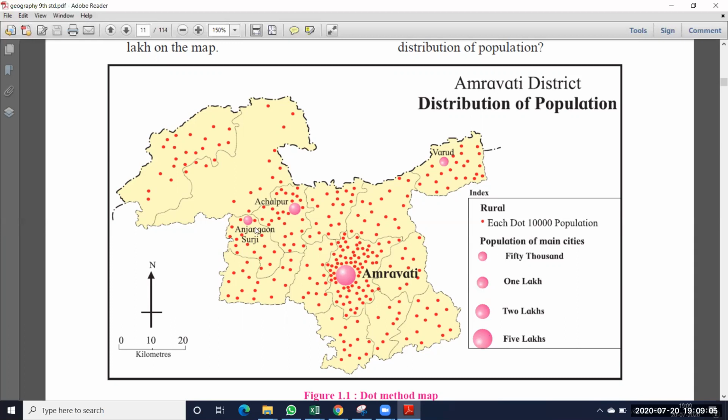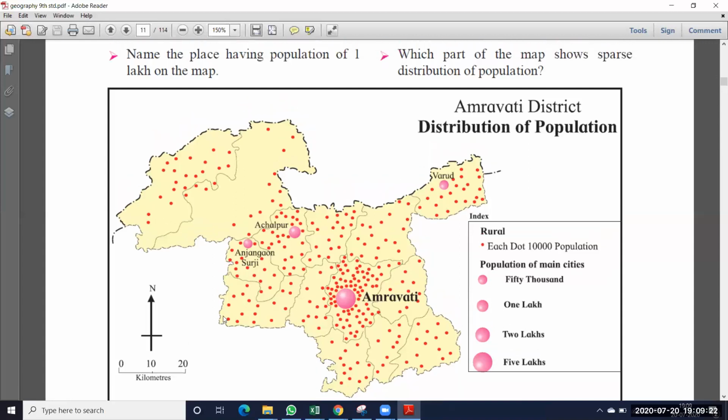Okay, and see here, if you want to draw any map, the direction symbol is very important. So this is the direction symbol. This is the north side, this is the east, here it is the west, and this is the south side. Okay, so the first question is: name the place having a population of 1 lakh on the map.